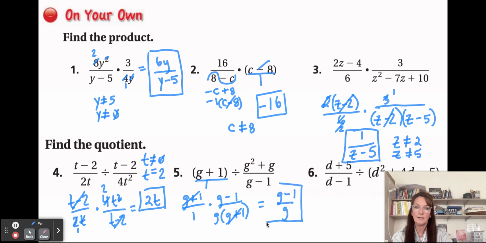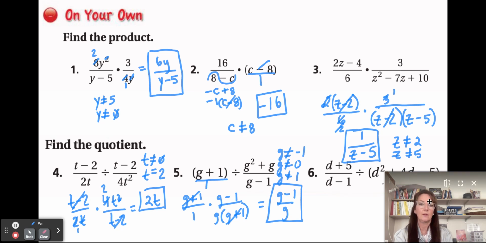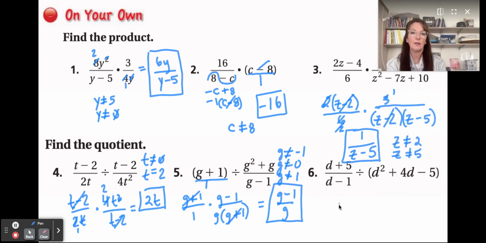These are g's, not 9's. And excluded would be g cannot equal -1, 0, or 1 from there, right? Can't be 0 here, can't be -1 here, and it can't be 1 there. Okay.